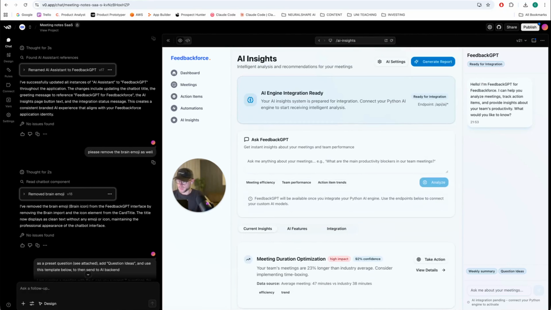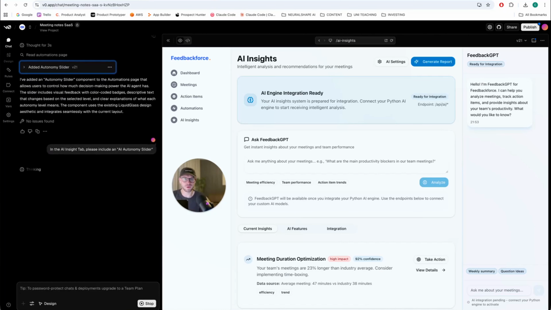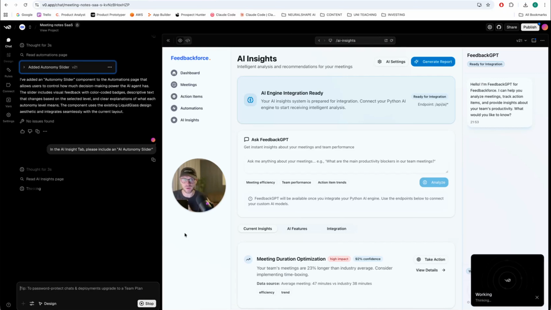Maybe just lastly, what we can try to do quickly in the AI Insight tab, please include an AI autonomy slider. What this actually means: in many software as a services, maybe in the future, there will be this so-called AI or agentic AI slider. How much autonomy do we actually give to the AI agents in the first place?